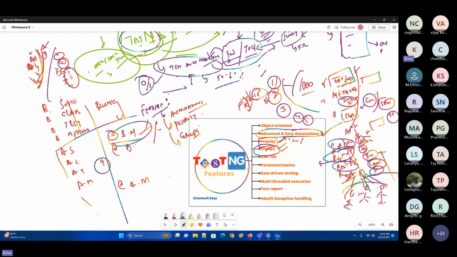So you see, I have a lot of reusability, and I can control what needs to execute before test, after test, or sorry, before method and after method.